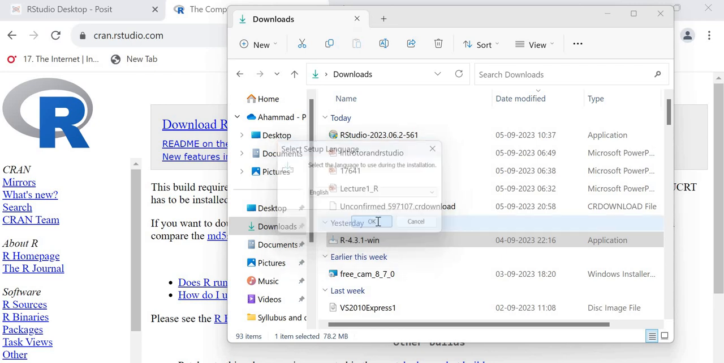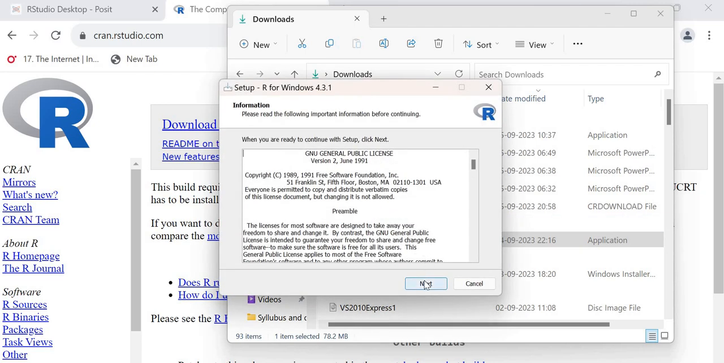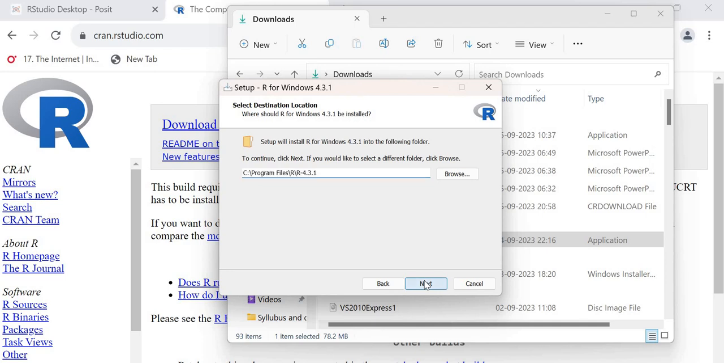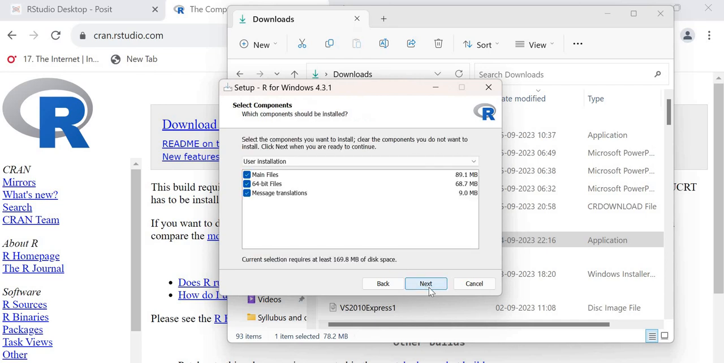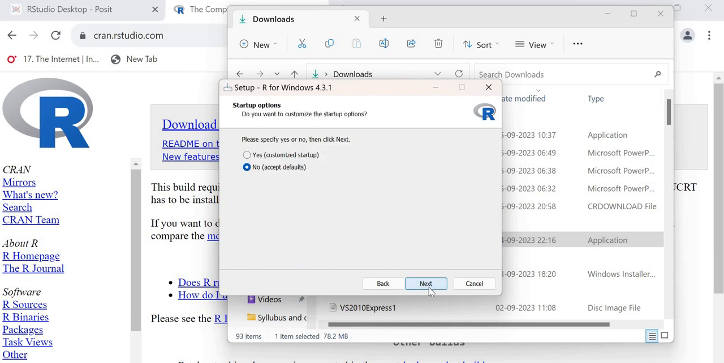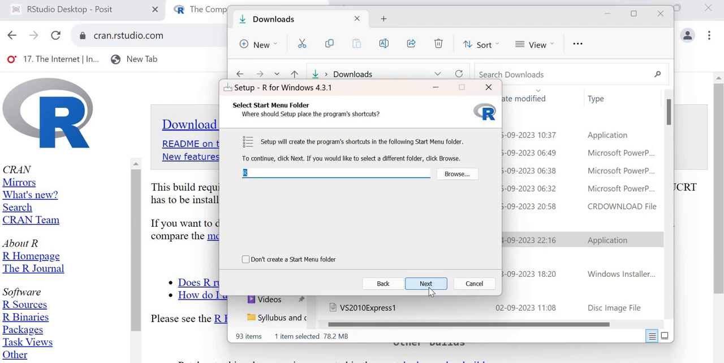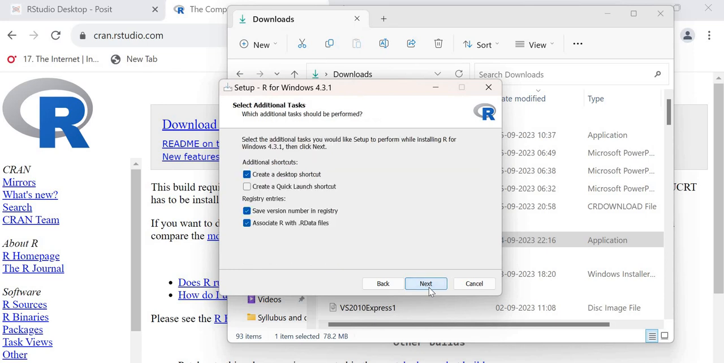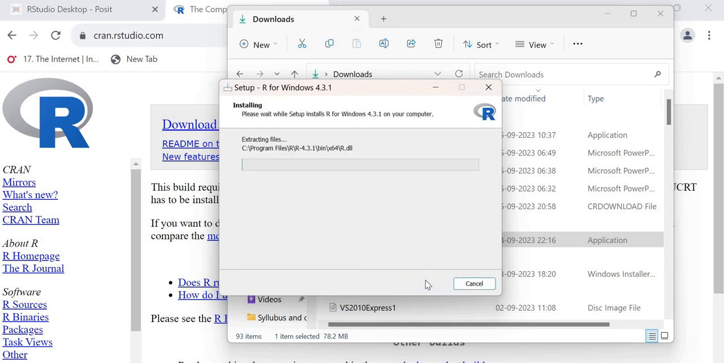So the language is English. Then next, same as it is, or you can change the folder also. Browse it, you can select a different drive, select it and move on to the next, because this is my default folder. Next, keep as it is. Next, click on next. No changes. Yes, next. It automatically creates a shortcut on the desktop, we can see later. Next, installation starts. Only a few seconds it will take for installation of the R installer.